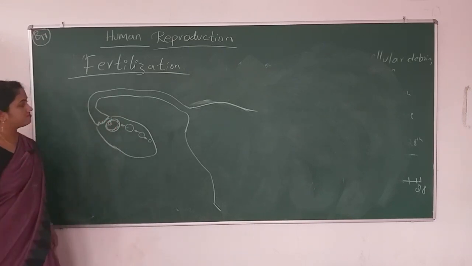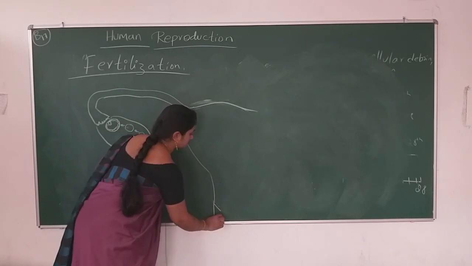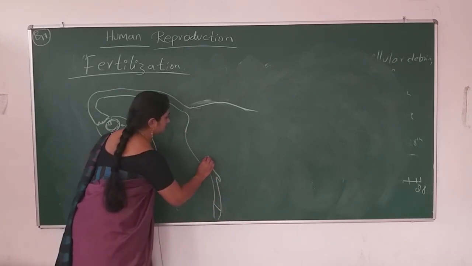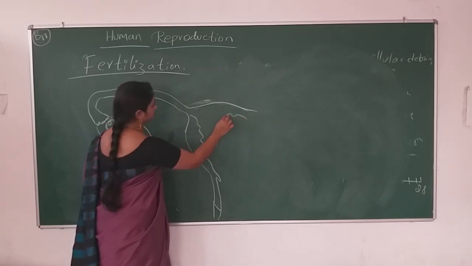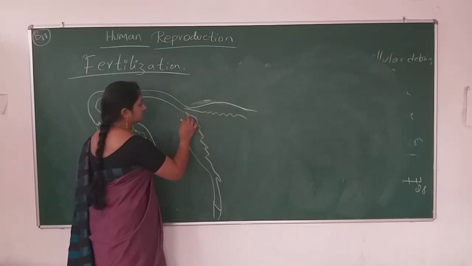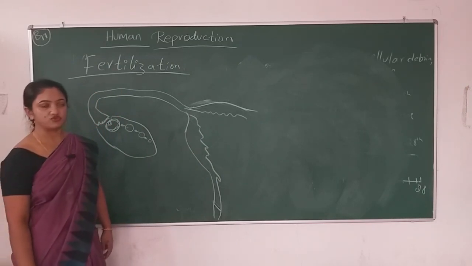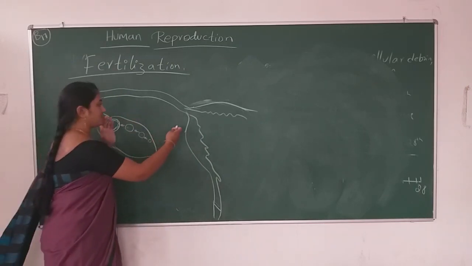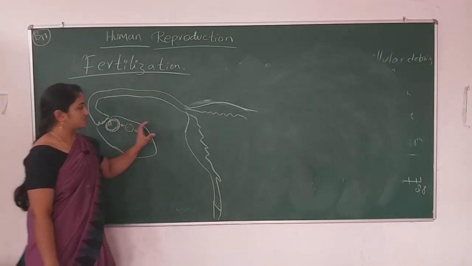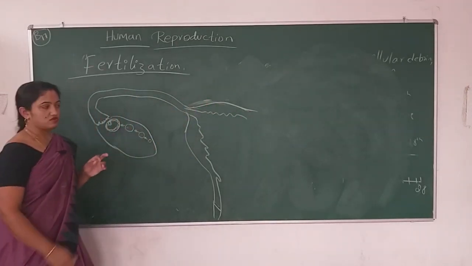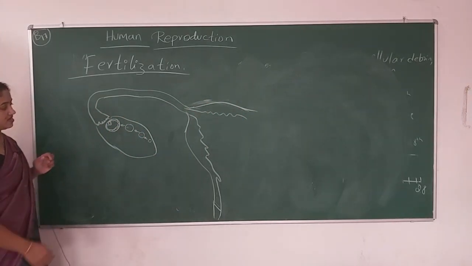So we are in the fertilization concept. The other half I am not going to draw because it will remain as it is, the same fallopian tube, the same ovary. You can draw it on that side.